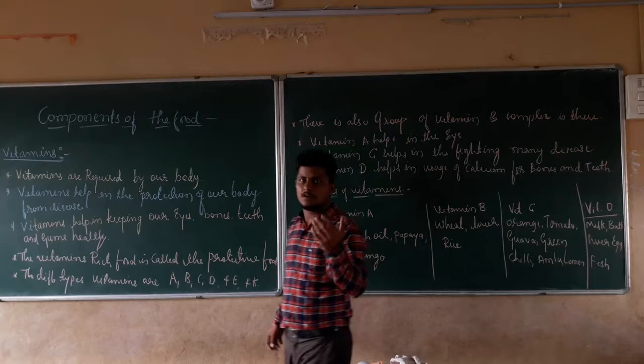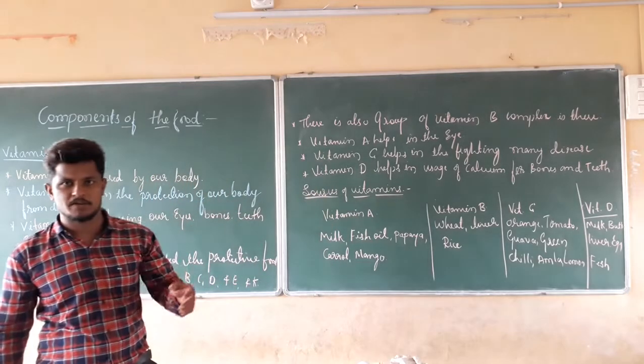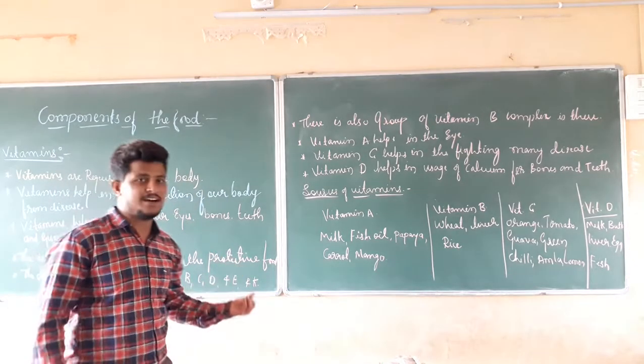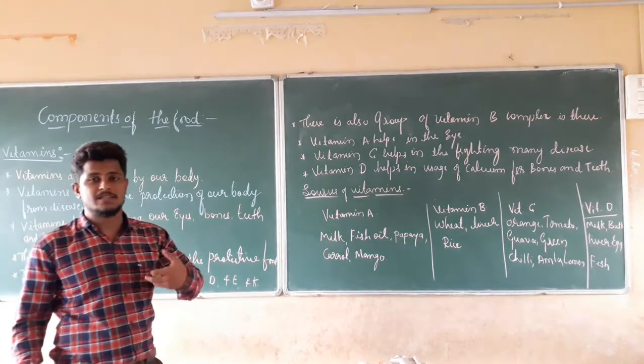They have different work. They have different importance in our body. For example, for energy purposes, we take carbohydrates in the form of starch or sugar, or in the form of cellulose. They are going to provide us with energy.